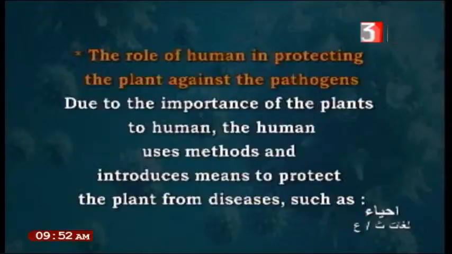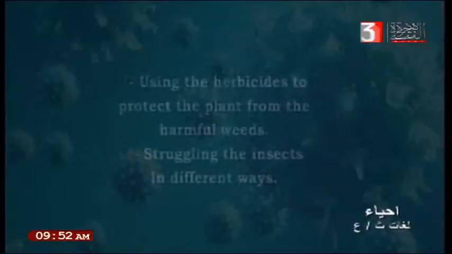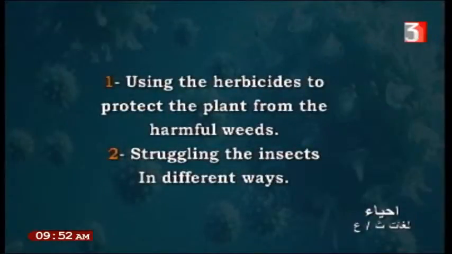What is the role of humans in protecting the plant against the pathogen? Number one, due to the importance of the plant to humans, humans use methods and introduce means to protect the plant from disease, such as what? Number one, using herbicides to protect the plant from harmful weeds. Okay, herbicides means like the pesticides. This is a type of chemical substance added to the plant to kill any harmful insect found inside the plant.